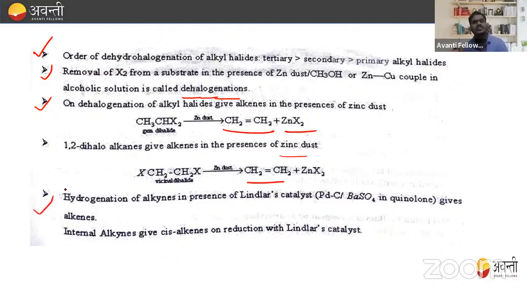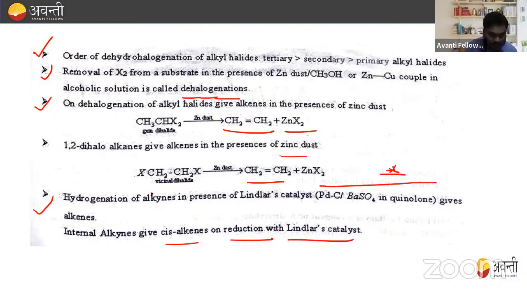Similarly, hydrogenation of alkynes in the presence of Lindlar catalyst, that is Pd, CaCO3 or BaSO4. Point to remember, this is a very, very important point, beta. What is Lindlar catalyst? Lindlar catalyst is Pd, BaSO4 in the presence of quinoline, and it gives alkenes. So whenever we prepare alkene from alkyne through hydrogenation in the presence of Lindlar catalyst, we get alkenes, right? Internal alkynes give cis alkene on reduction with Lindlar catalyst. Okay, so point to remember, this is beta.